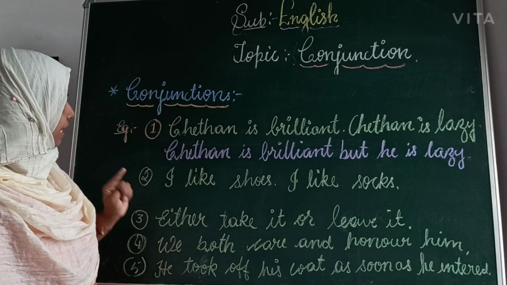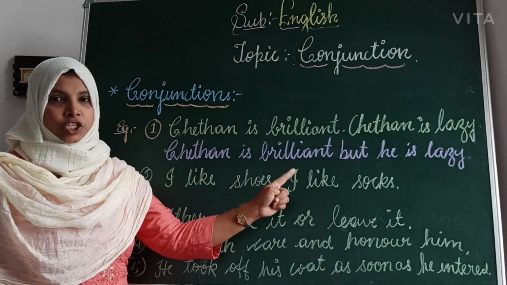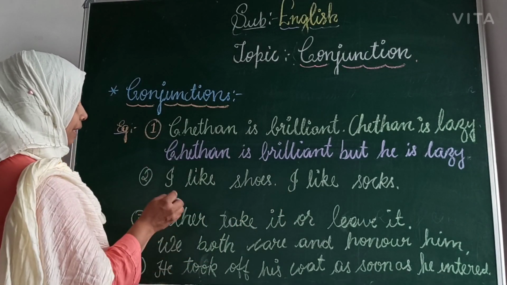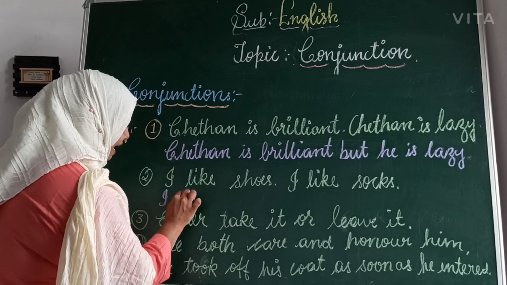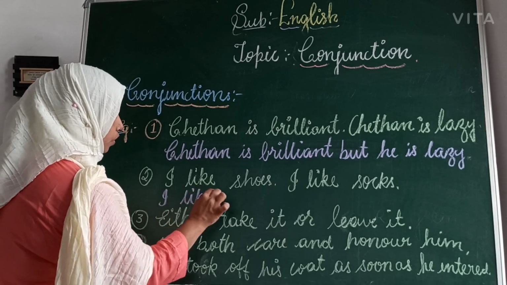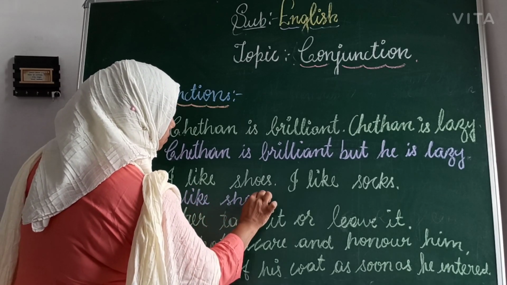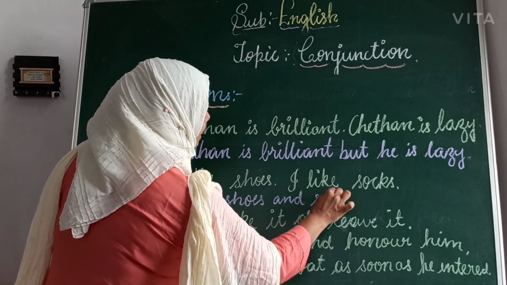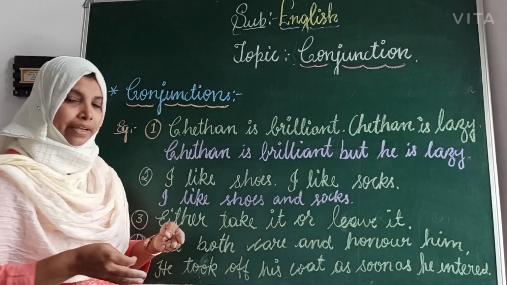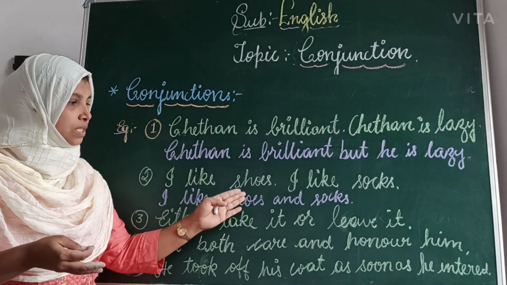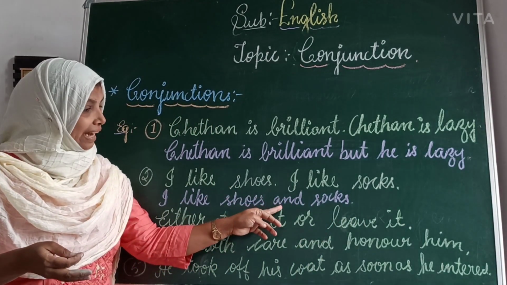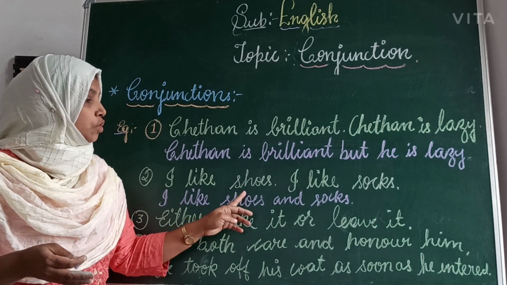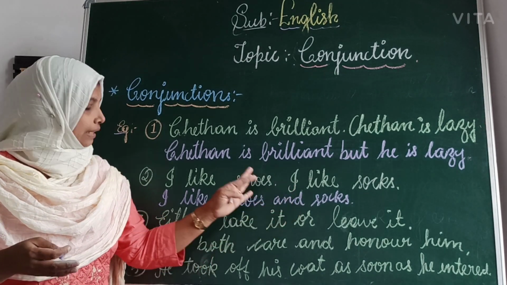Let's see the second one: I like shoes. I like socks. Let me write the answer. I like shoes and socks, because it is myself only. Or you can write or: I like shoes or socks. Let's see the third one.